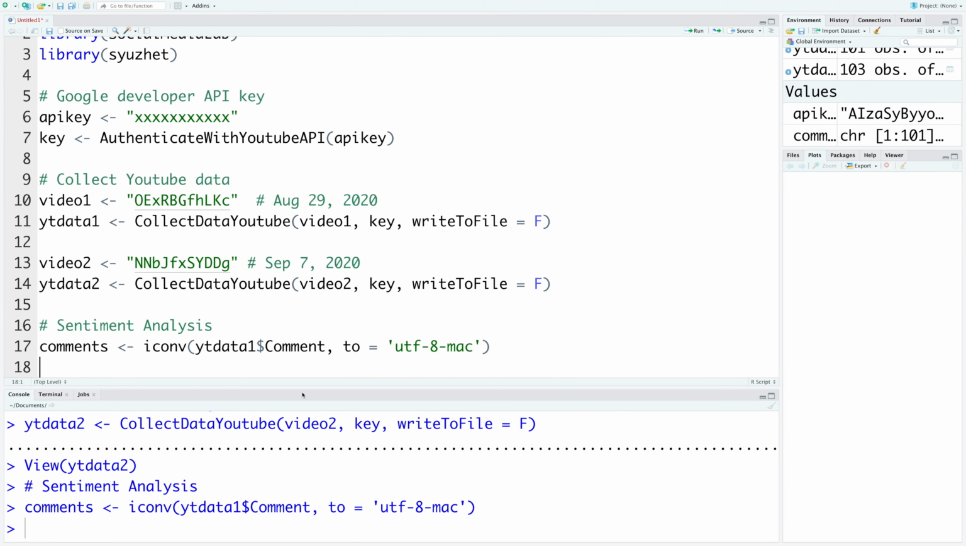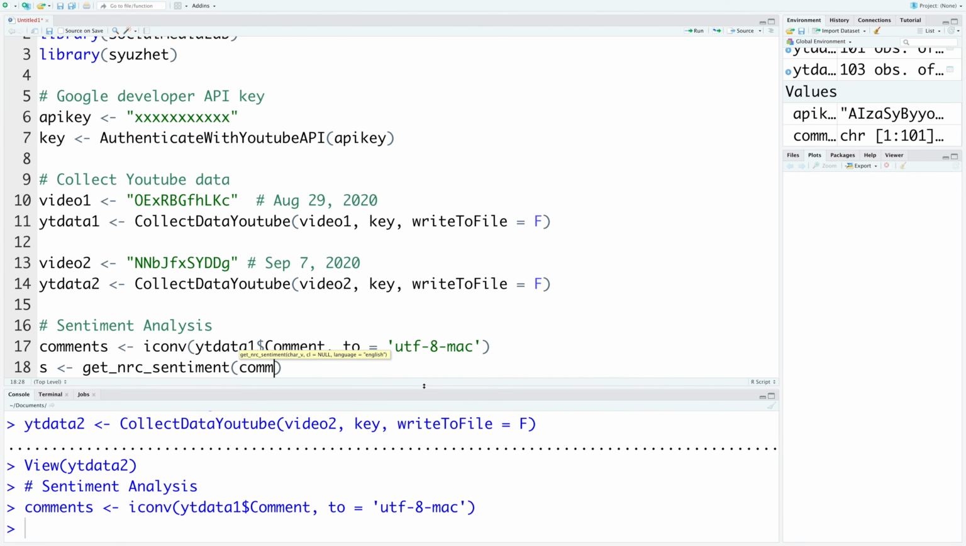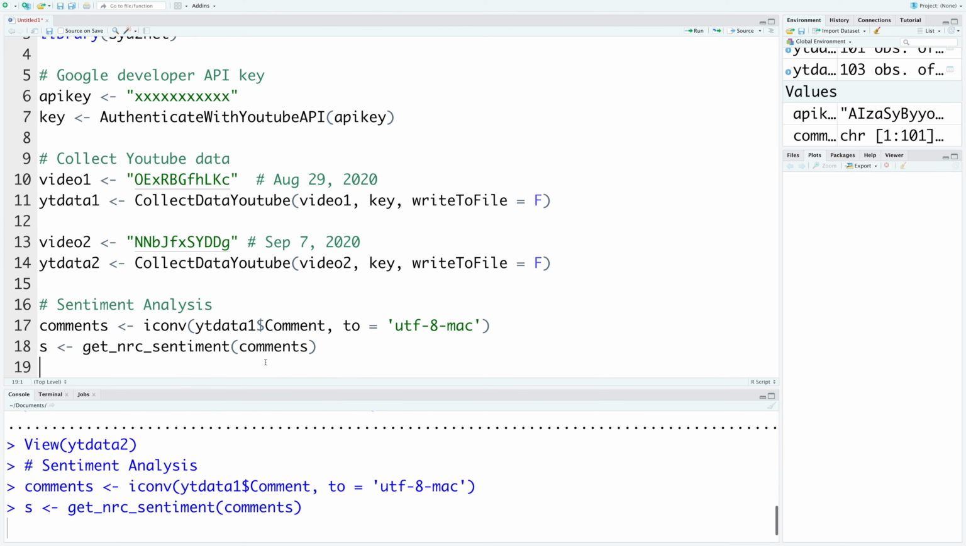And now we can obtain sentiment scores. Let's store these sentiment scores in S, and we'll make use of get_NRC_sentiment. It uses the NRC lexicon for sentiment analysis. If you look at the definition, it says it calls the NRC sentiment dictionary to calculate the presence of 8 different emotions and their corresponding valence in a text file. So we'll use this, and we'll use the comments that we have created in the previous line.